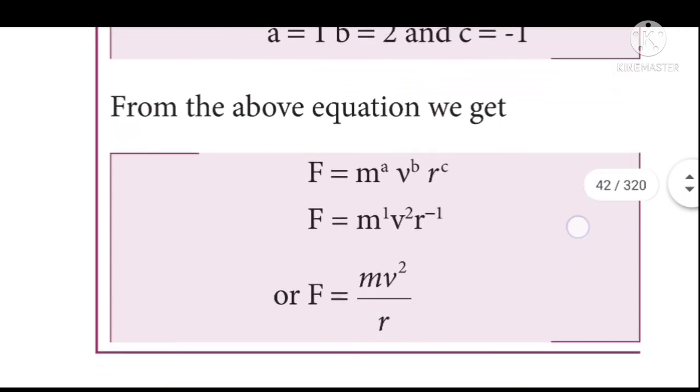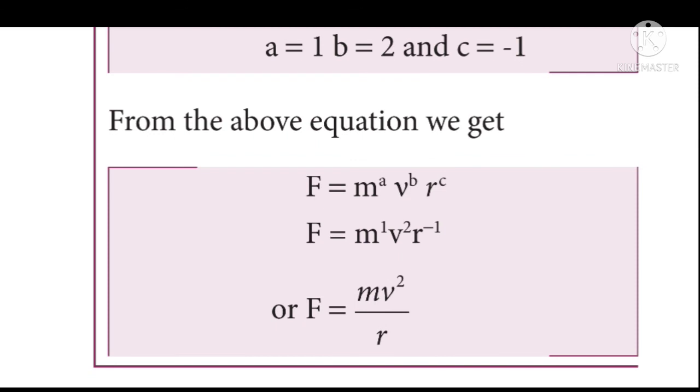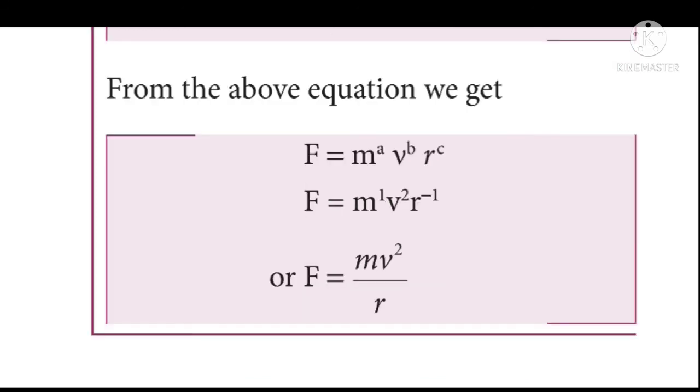So we have to apply all these values in the above expression. We will get F is equal to m power 1, v squared, r power minus 1, which can be written as F is equal to m v squared by r. This expression shows the equation for the centripetal force when the object has circular motion.